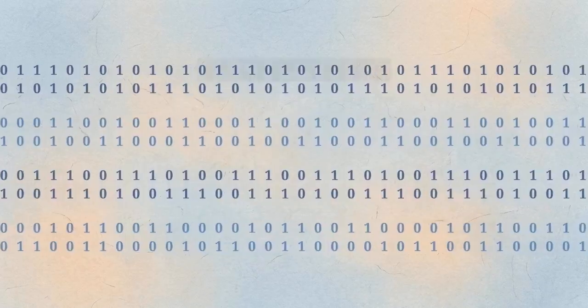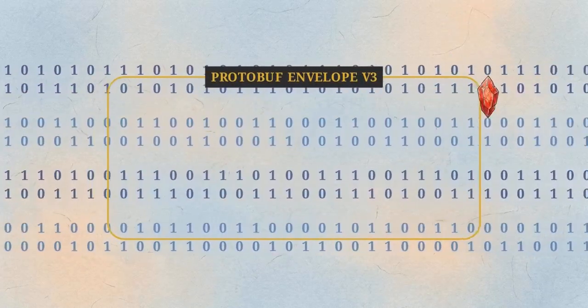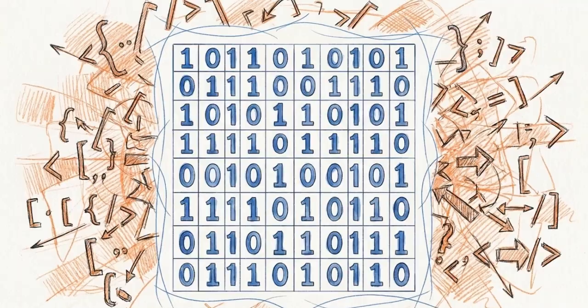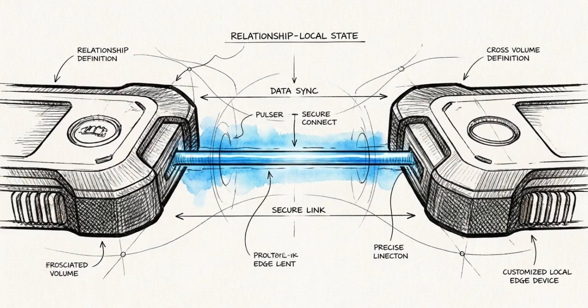The protocol enforces a strict binary first rule. Transport occurs only via Protocol Buffer Envelope version 3. Enforcing canonical formatting strictly at the byte level eliminates the parsing ambiguities and serialization errors that frequently compromise traditional smart contracts. These hard invariants provide the unyielding mathematical structure necessary to make trustless local validation secure. With those invariants established, DSM moves state management off the global ledger entirely, creating strictly relationship local state.